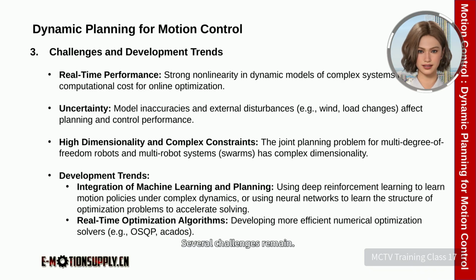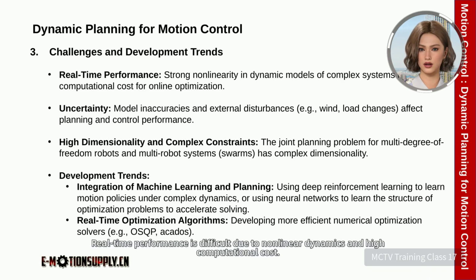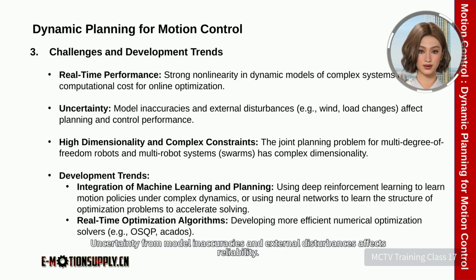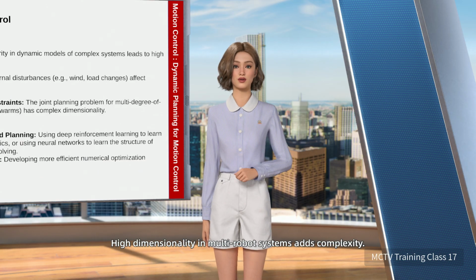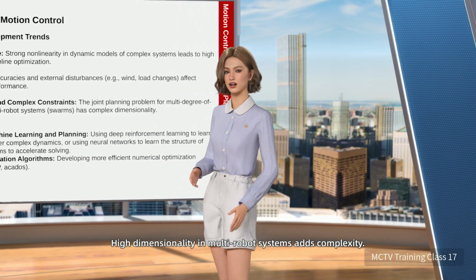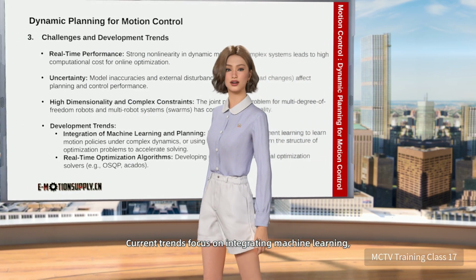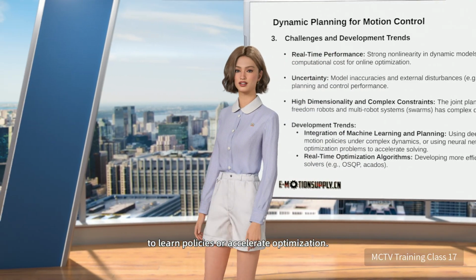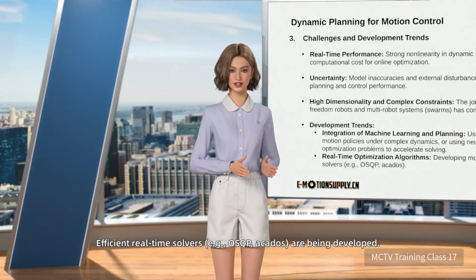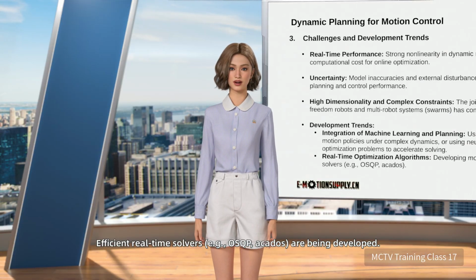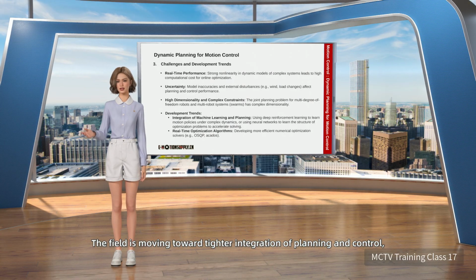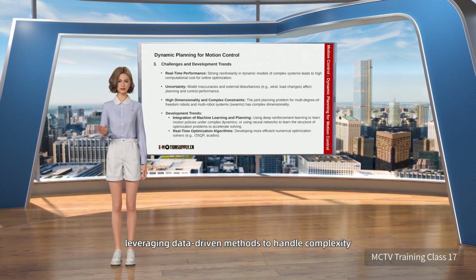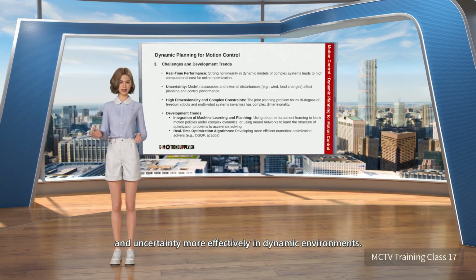Several challenges remain. Real-time performance is difficult due to nonlinear dynamics and high computational cost. Uncertainty from model inaccuracies and external disturbances affects reliability. High dimensionality in multi-robot systems adds complexity. Current trends focus on integrating machine learning, such as deep reinforcement learning, to learn policies or accelerate optimization. Efficient real-time solvers, e.g., OSQP, acados, are being developed. The field is moving toward tighter integration of planning and control, leveraging data-driven methods to handle complexity and uncertainty more effectively in dynamic environments.